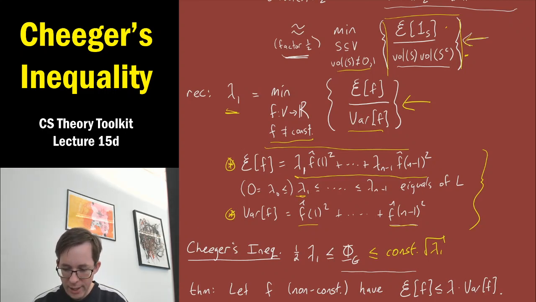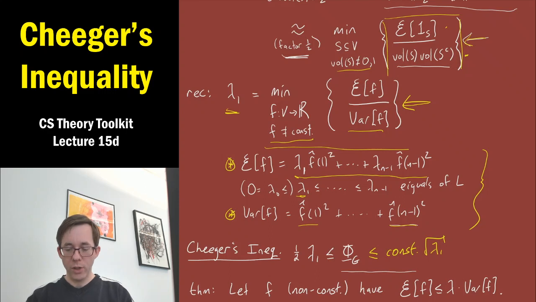Okay, so this is just a recap, and it says that for this program here, where you're minimizing over all real valued functions f, the minimum is an easy to compute value. It's lambda 1, the second smallest eigenvalue of L, and the f that achieves this minimum is what we call phi 1, the associated eigenvector. So this program is easy to solve exactly, and